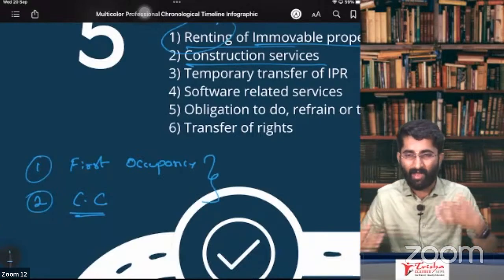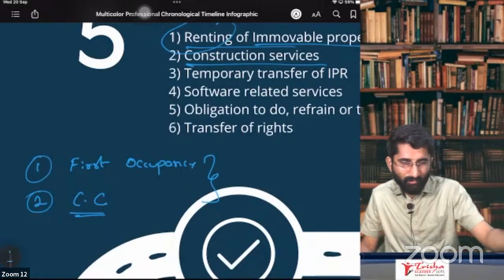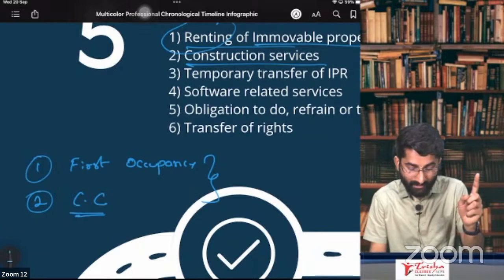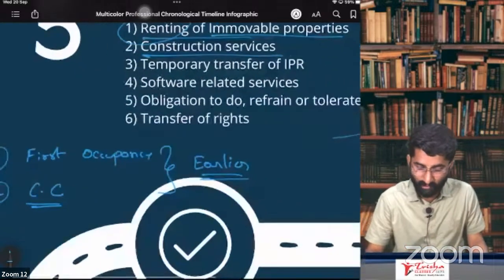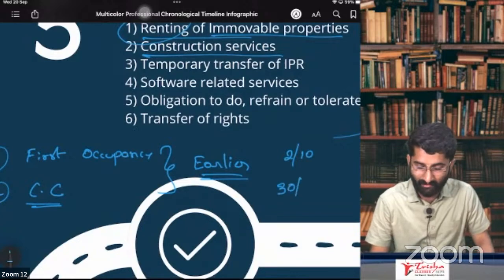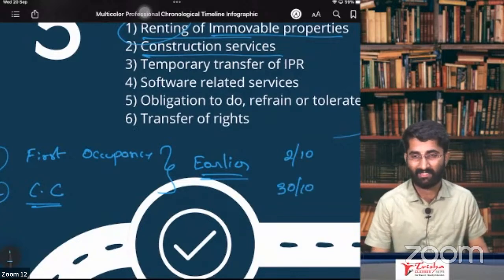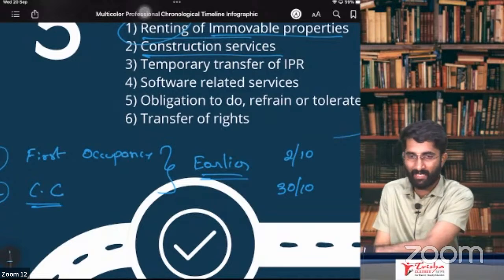See, I am a builder. If I am receiving from you even 1 rupee before this date, whichever is earlier, no? For example, first occupancy is on 2nd of October. Completion certificate is 30th of October. First occupancy, there is one person, a tenant, who is staying in that building.